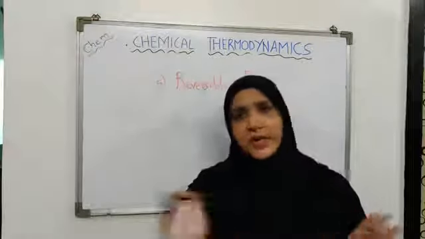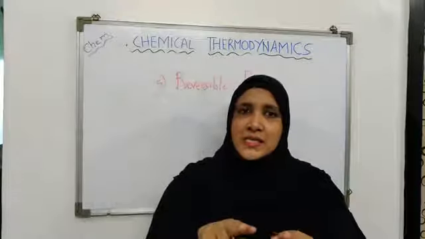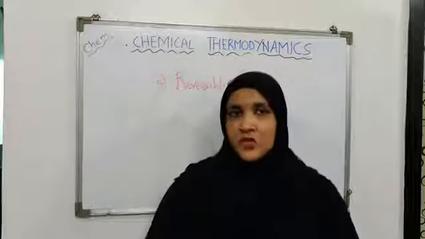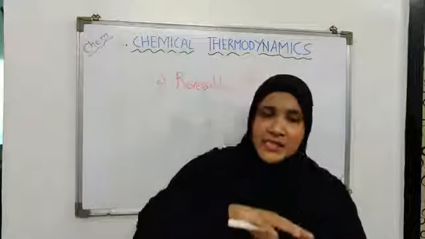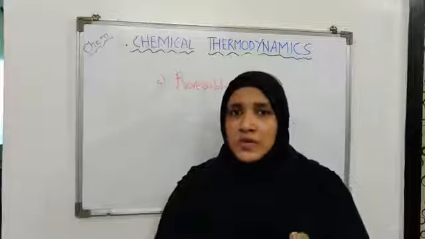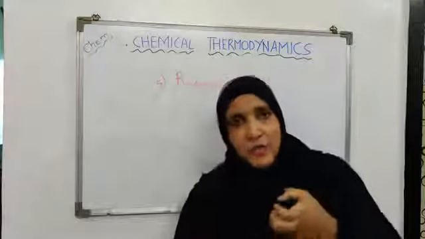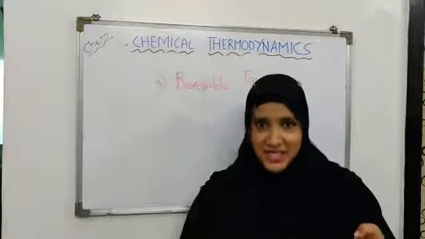It means that whenever any process or any reaction takes place, two processes occur or two forces function at the same time. Okay, one force is termed as driving force that takes the process in the forward direction, and one force is known as opposing force that tries to bring back the process to the previous condition in the backward direction.